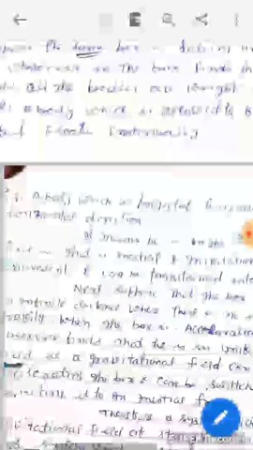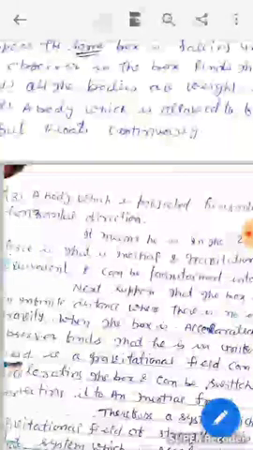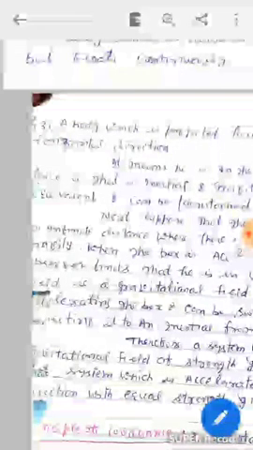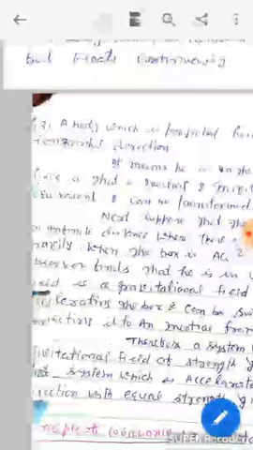Suppose the same box is falling under gravity. Then the observer in the box finds that, first, all the bodies are weightless. Second, a body which is allowed to fall doesn't fall but floats continuously. Third, a body which is projected horizontally moves in a horizontal direction. It means he is in the absence of gravitational force. Either way, inertial and gravitational forces are equivalent and can be transformed into each other.